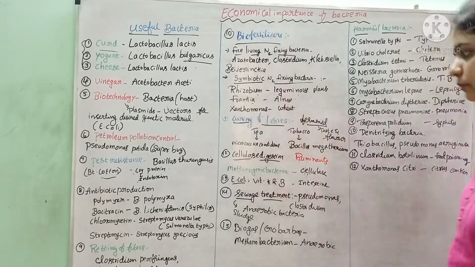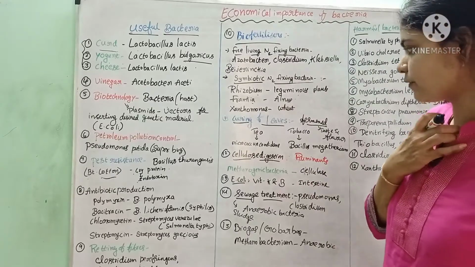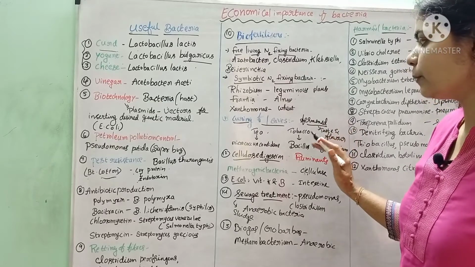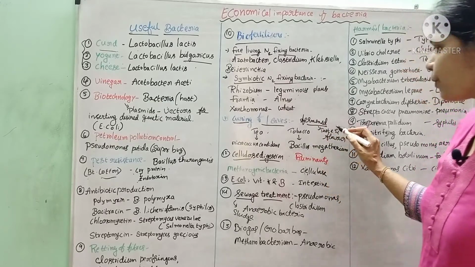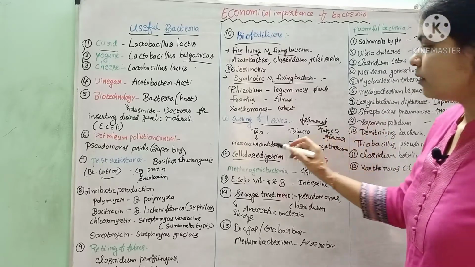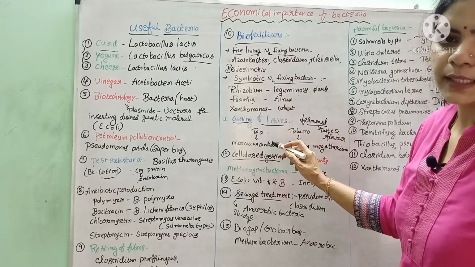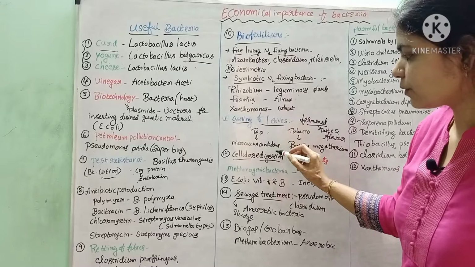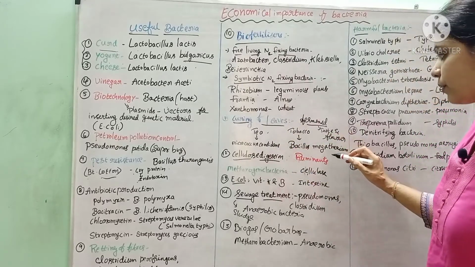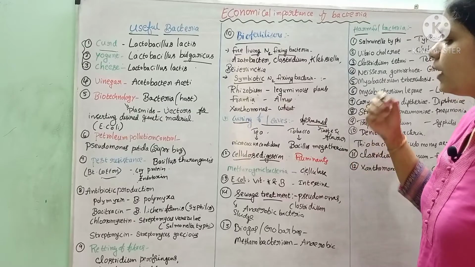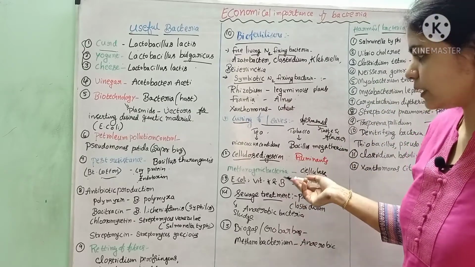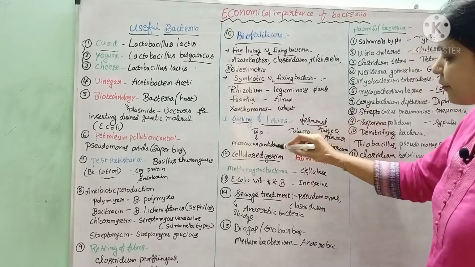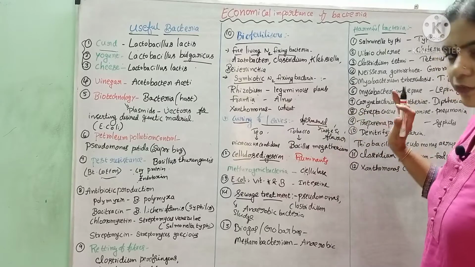Curing of leaves. Here, curing is nothing but fermentation of leaves. Mainly, what are the leaves? Tea leaves and tobacco leaves. They are fermented by using some bacteria to improve the taste and flavor of the leaves. For the tea, we use Micrococcus candidans, and for the tobacco, Bacillus megaterium was used, and those leaves were fermented with those bacteria for some days. Later, because of the fermentation activity, the taste and flavor of those leaves is increased.